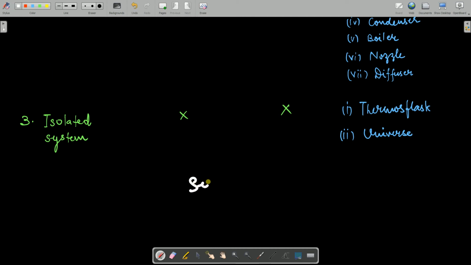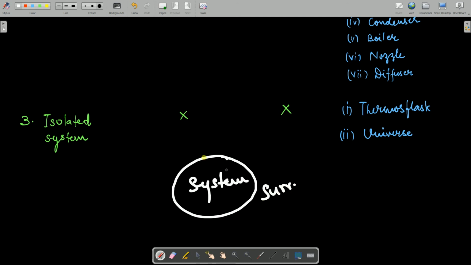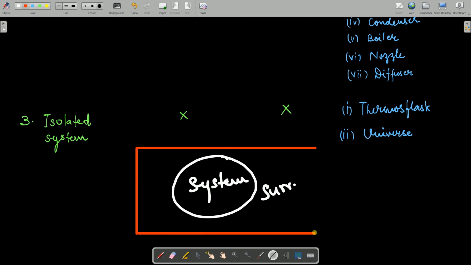Because we know that this is your system, this is being surrounded with some boundary, so this is your surrounding. Now if we encapsulate the system and surrounding as a whole, everything is there inside itself. So this red color region, the red color portion, is called your universe. Now it's quite clear that nothing can go out of this universe, nothing can come inside this universe, and hence there is no energy transfer, no mass transfer. Therefore this universe is considered to be an isolated system.